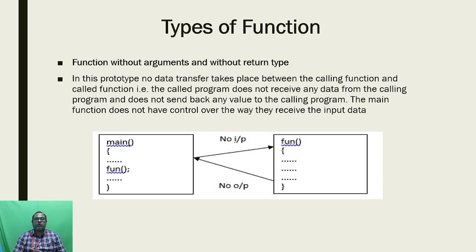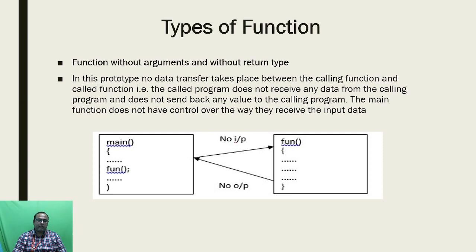Okay, so now we are going to elaborate these types of user defined function. The first one is function without arguments and without return type. Here there is no data transfer between the calling function and the called function.